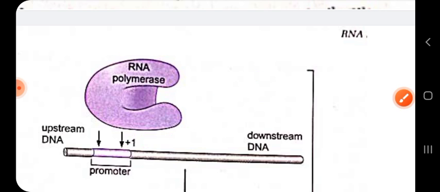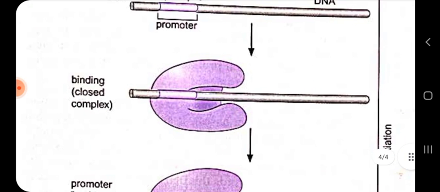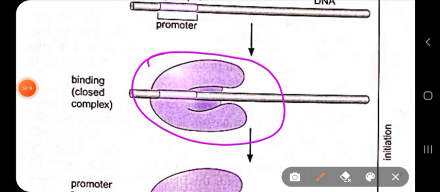After binding, there will be a change in the structure of the DNA, where the DNA will melt around the region of the promoter and the start site where the transcription process will start, because without unwinding, how will your RNA be produced from the DNA?